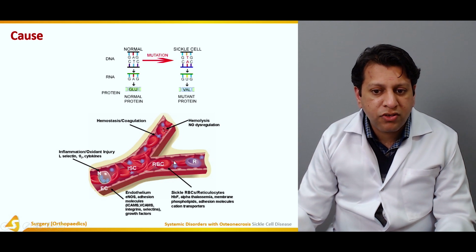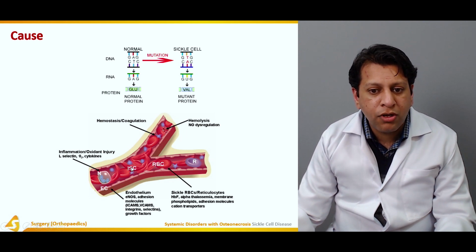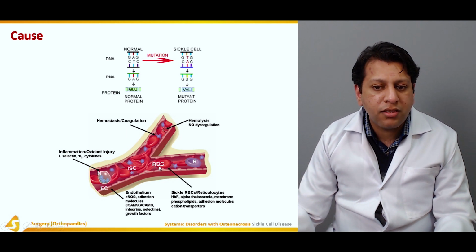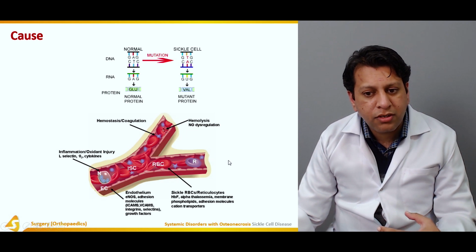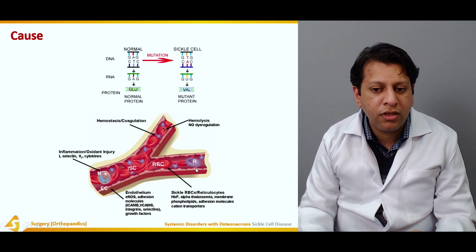And why have they assumed the sickle cell shape? Because probably this is the area where there are small arterioles. There's low oxygen tension, leading to sickling of the RBCs. But once they assume the sickling, they can clog up small arterioles, leading to infarction of the area which is being supplied by that small arteriole.